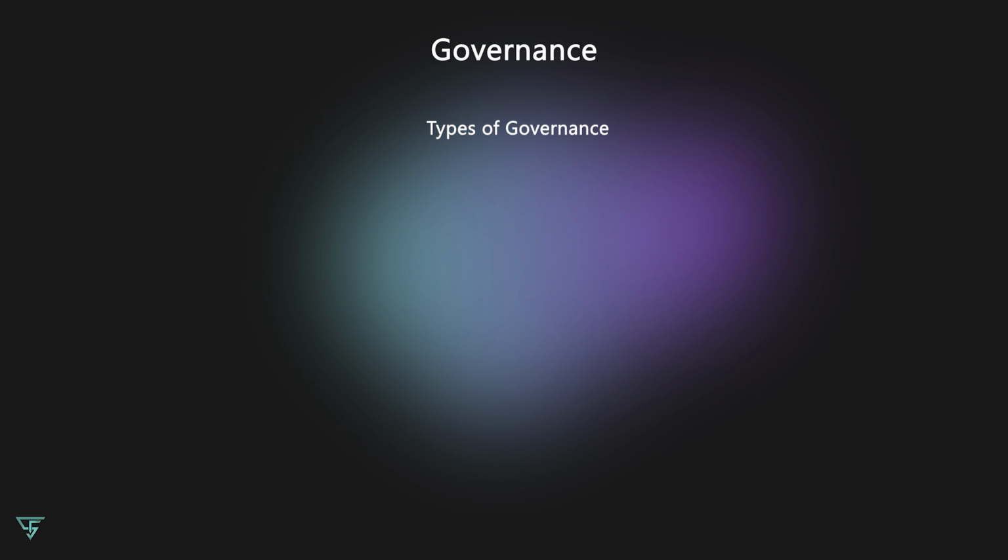Types of governance. Corporate governance. Corporate governance focuses on how a company is managed and controlled. It's particularly important for public companies and involves aspects like board of directors, shareholders' rights, and financial transparency.